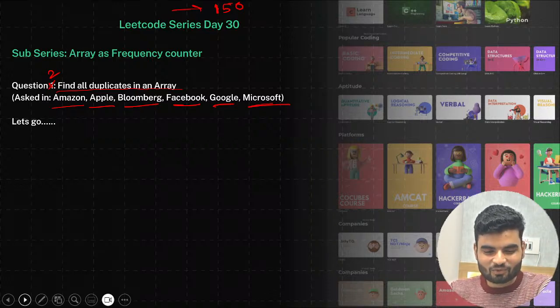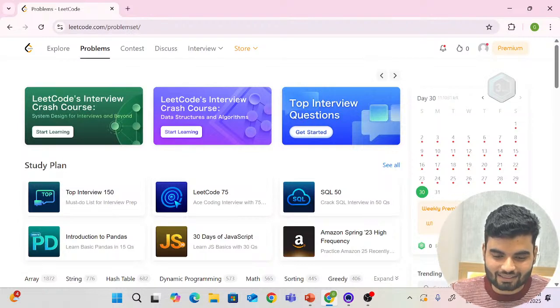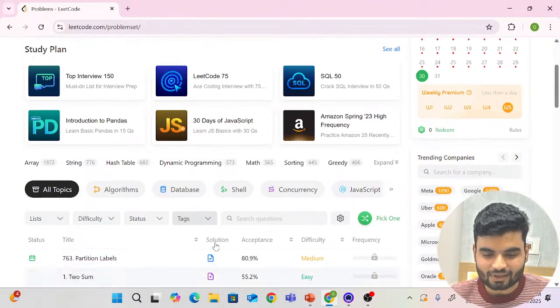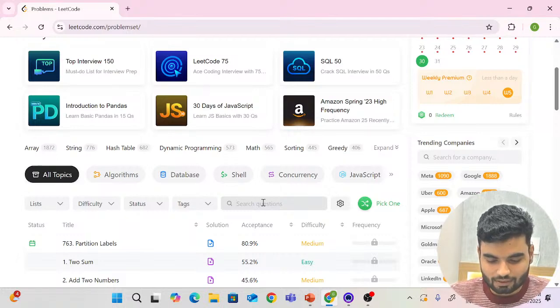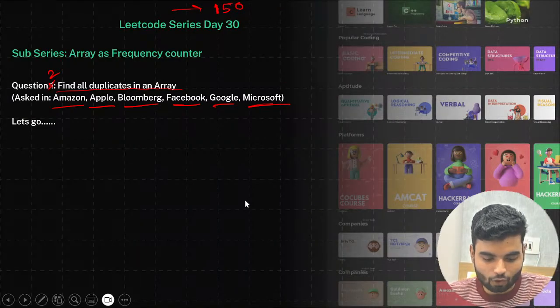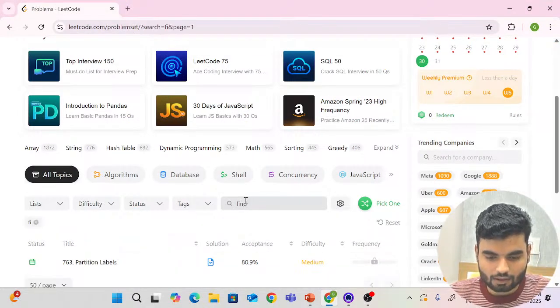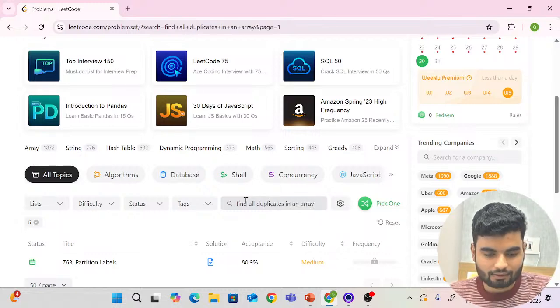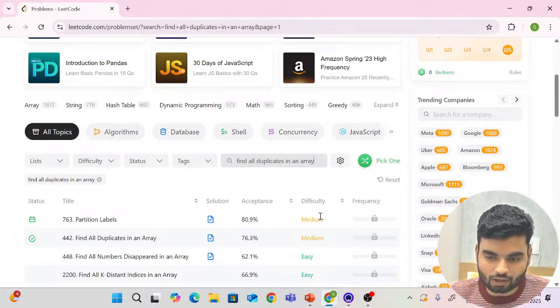So now we'll move to our LeetCode, and there we'll search for our problem statement. What was the problem name? Find all duplicates in an array. Again, whoever gets time, please participate in the contest as well.